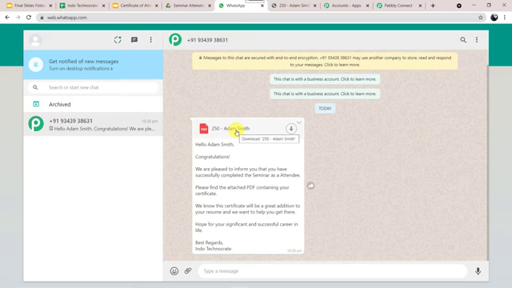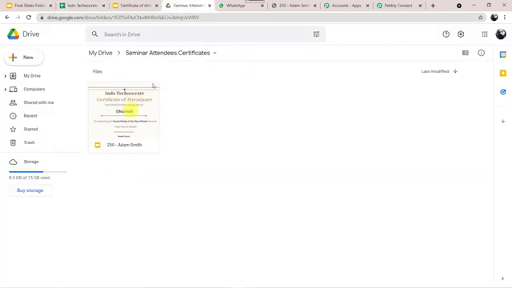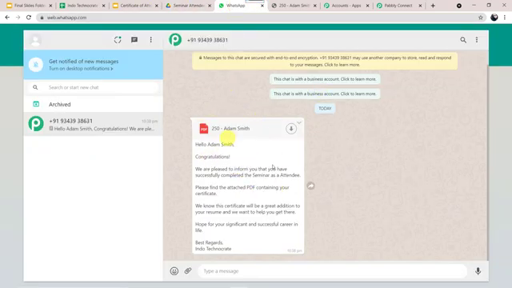So you might be wondering that I just filled in the details in my Google Sheet and automatically a certificate is generated in my Google Drive and automatically the same certificate along with a message is sent on the WhatsApp number of the attendee. So how did I manage to do all these tasks? Let me tell you, I have done this in just 5 simple steps and anyone can do this very easily. So let us move on to the steps now.